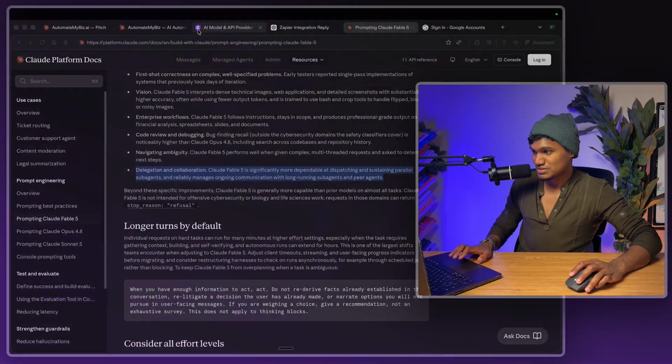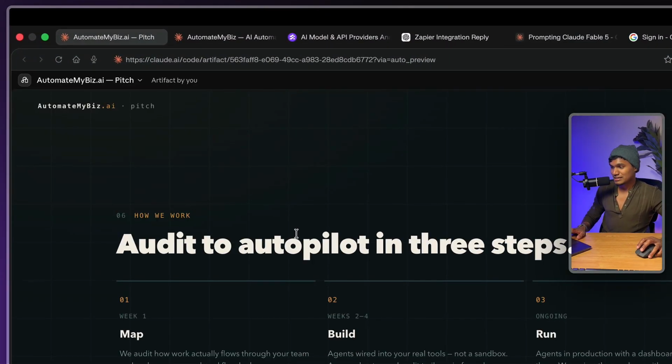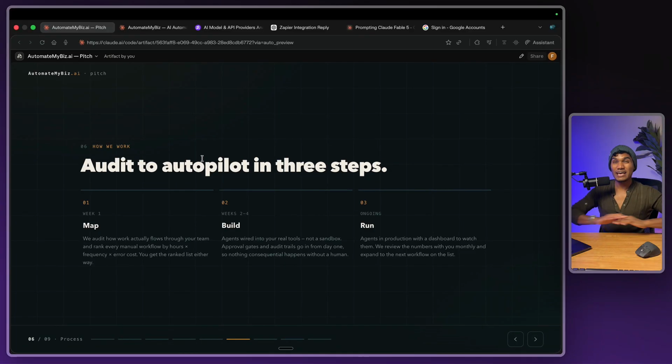What the hell do you mean, Fahad, by the oomph to it? I want to show you a quick example. Let me quickly show you an example. I'm going to show you these two websites I've built, okay? Two pitch decks I've built. Both same prompt, same messaging, everything is the same. But the only difference is we use different models.